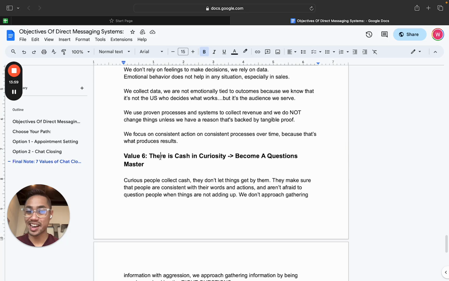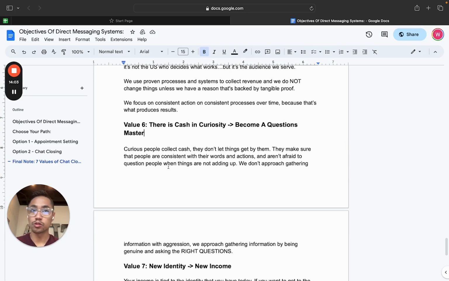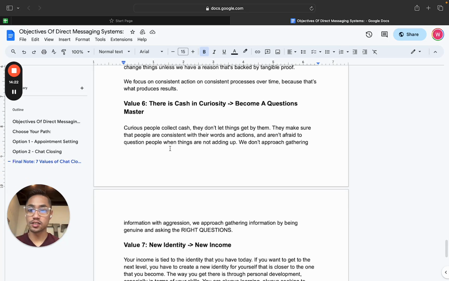Value number six, there's cash and curiosity. So become a questions master. Usually what I've found is that when people don't give you the answer that they want or that you want, then it's really about you not asking the right questions, right? Instead of us having to sell someone something, usually if we ask the right questions, we can have them come to the right conclusion themselves, right? So that is value number six.